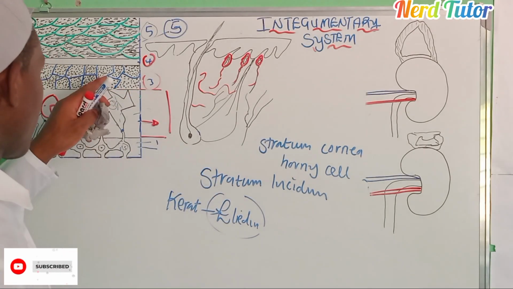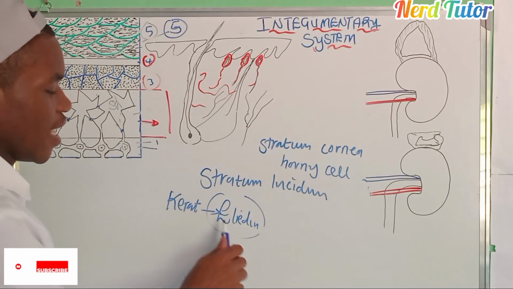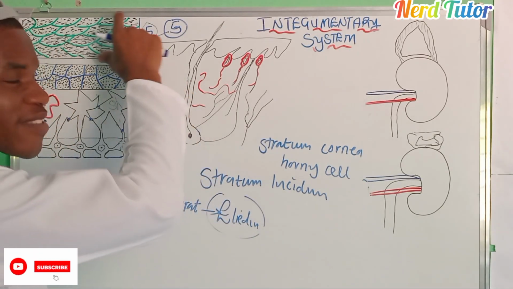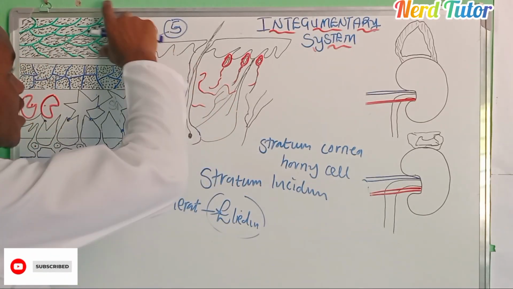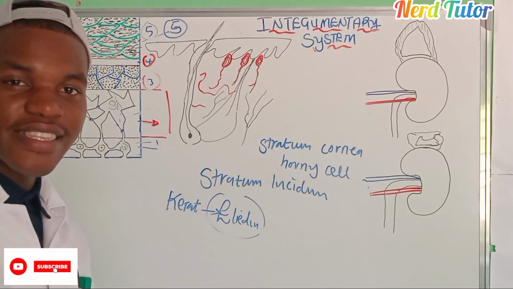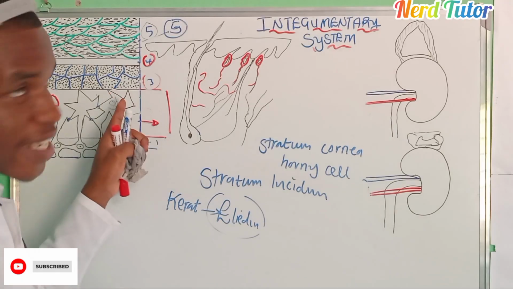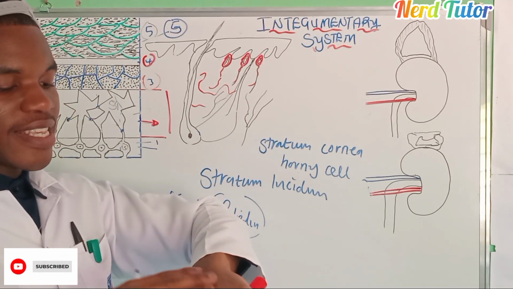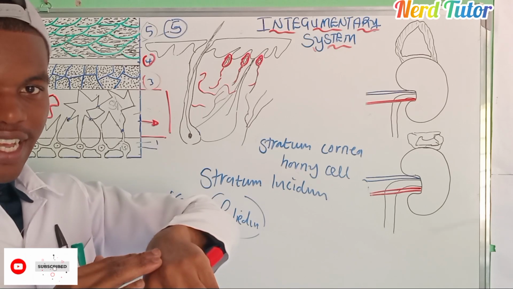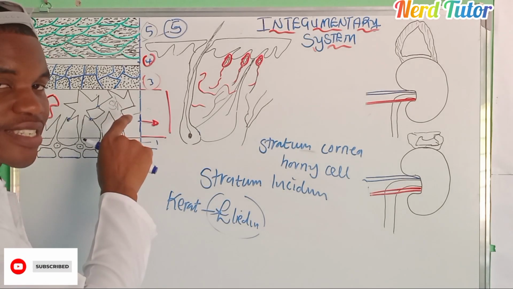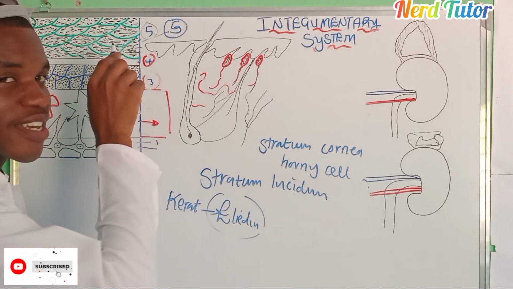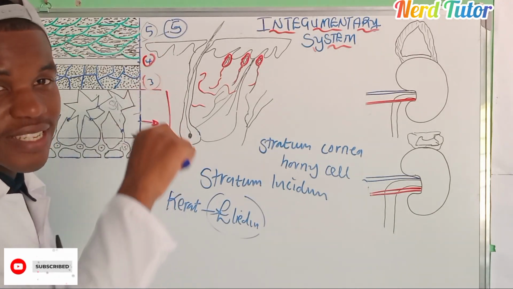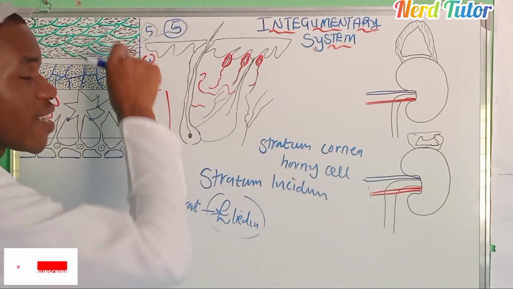Now that keratohyalin again changes to eleidin, and eleidin again changes to keratin. In the tough layer, the cells are now pumped inside their cytoplasm with keratin. That keratin is what gives us this rough, protective barrier. In short, these cells are dead and have no nucleus, so the whole of their cytoplasm contains keratin protein.